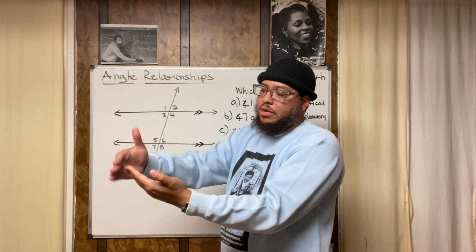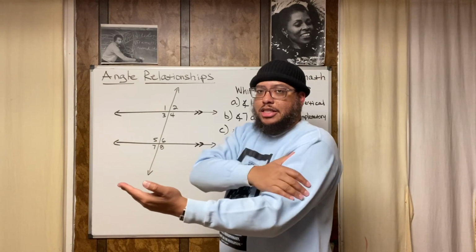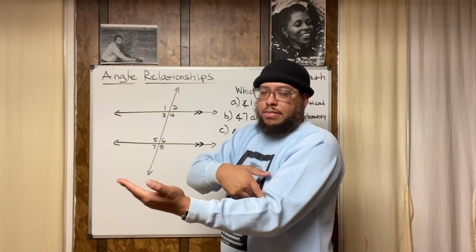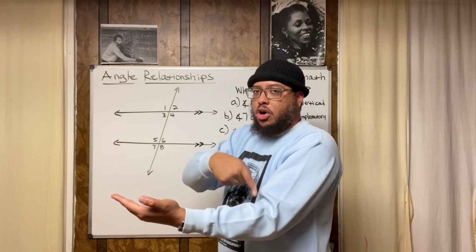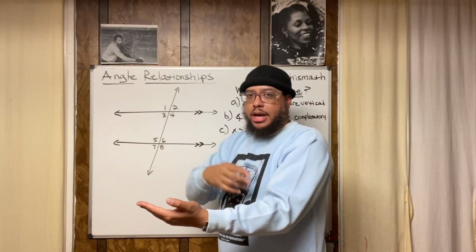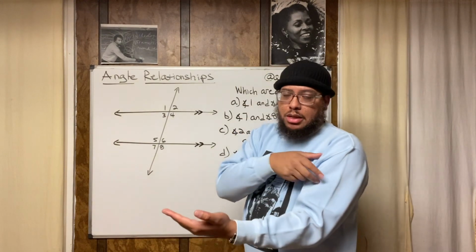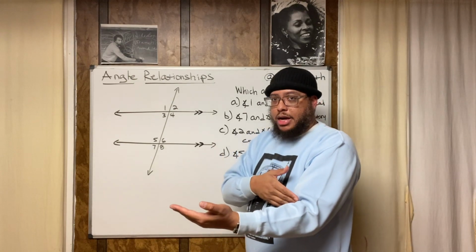Actually, it's a line segment, really, because your arm stopped right here, right? This is your line segment. This is another line segment. Where the two line segments meet, they form an angle. That point where the angle is formed is called a vertex. So the vertex is a point where an angle is formed, where two line segments meet, or where two rays meet, or where two lines meet, and they form an angle. All right, that's a vertex.